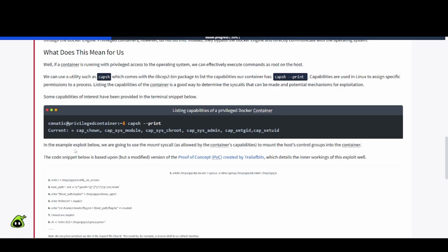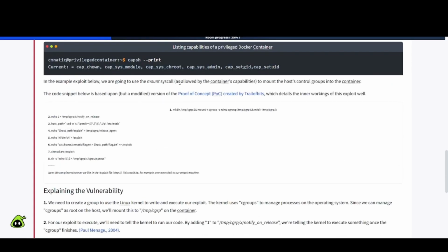In the example exploit below, we are going to use the mount syscall as allowed by the container's capabilities to mount the host control groups in the container. The code snippet below is based upon, but a modified version of, a proof of concept created by TrailBits, which details the inner workings of this exploit well.